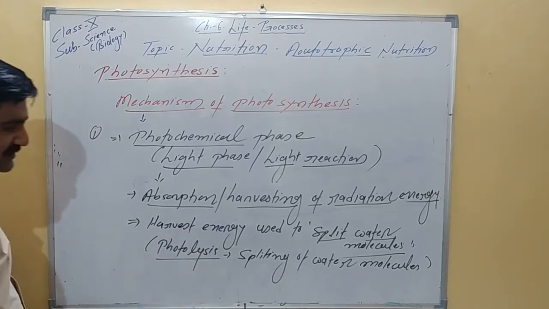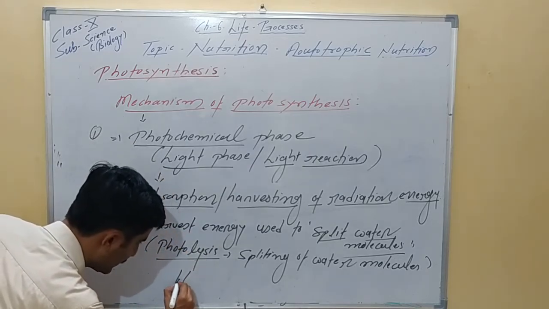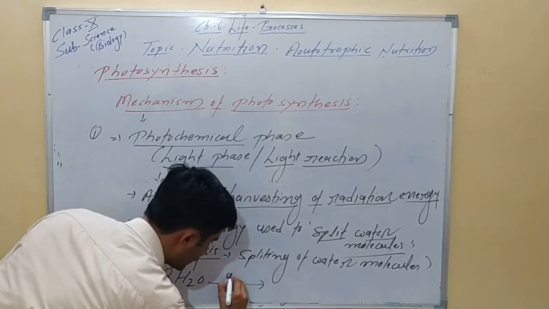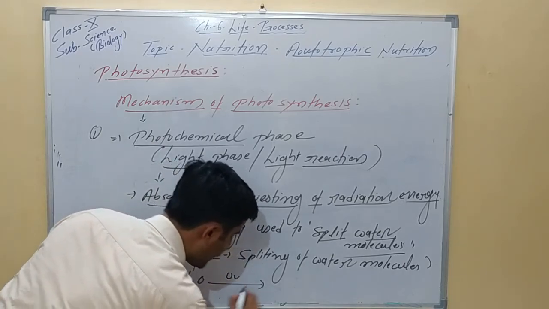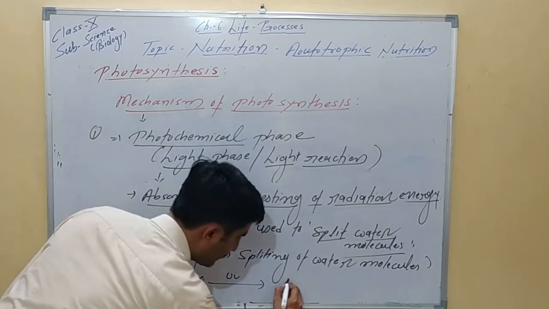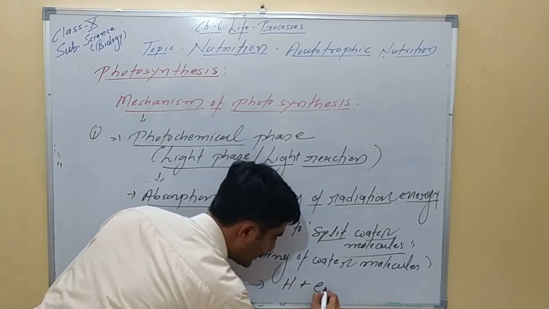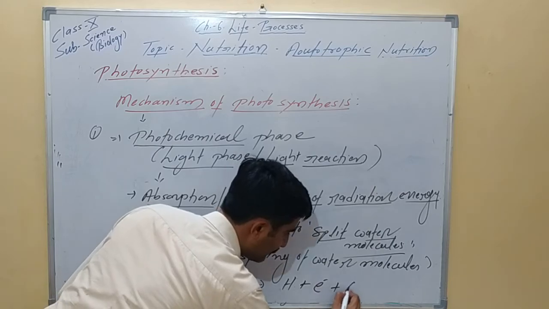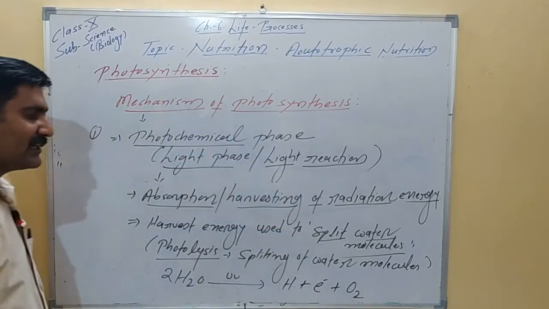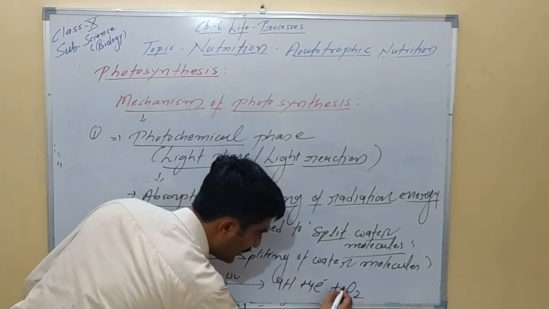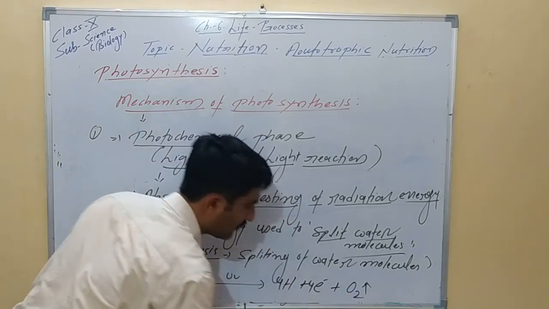We can write this in the form of a reaction also. So here we write the water molecule. This water molecule in presence of light breaks. When the water molecule breaks, please keep in mind proton, that is hydrogen, is released, along with electrons, and please keep in mind also what is released? Oxygen. If we balance it, 4 electrons and 1 molecule of oxygen are released.